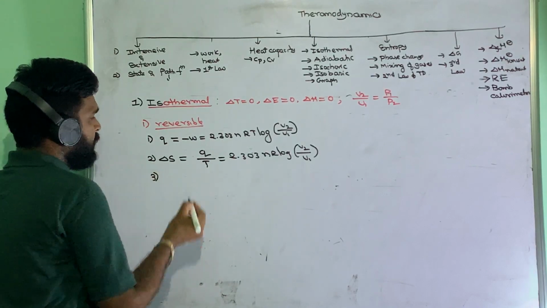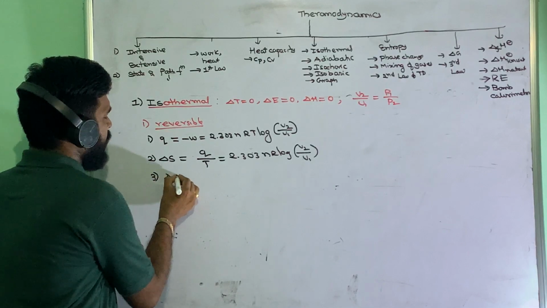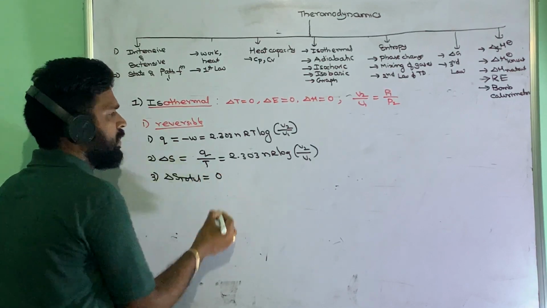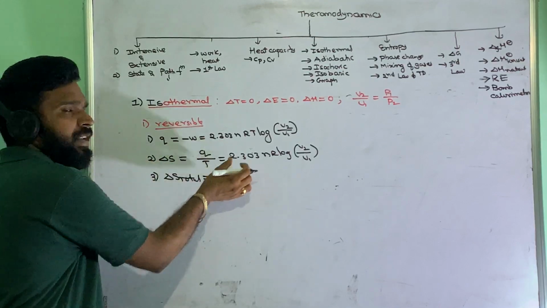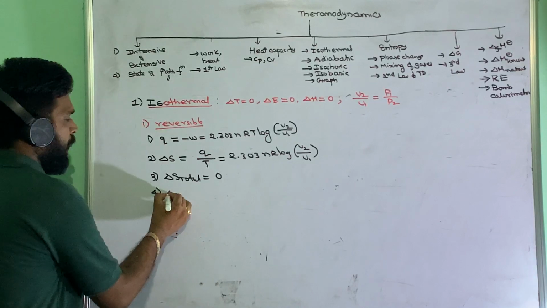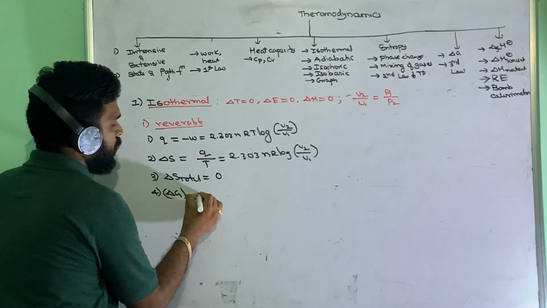And the next one, delta S total. If you take delta S system, delta S total means it will be 0, so surroundings will have the minus sign. And the next one, we have to find delta G at constant temperature, isothermal process.